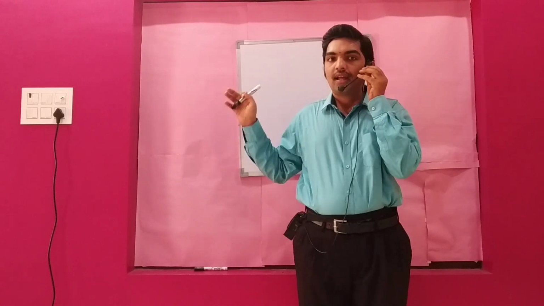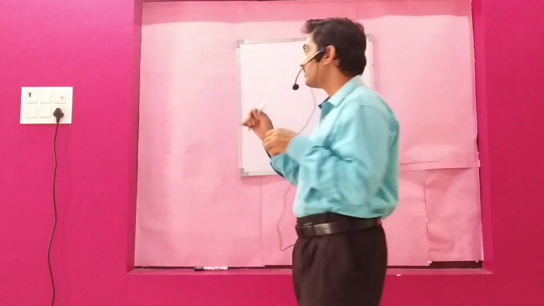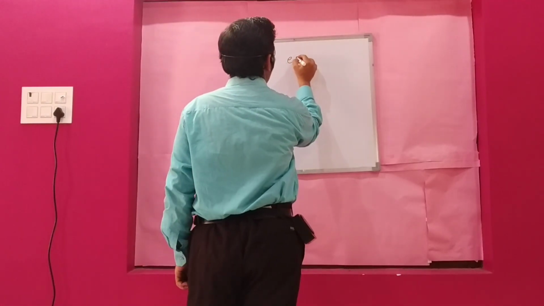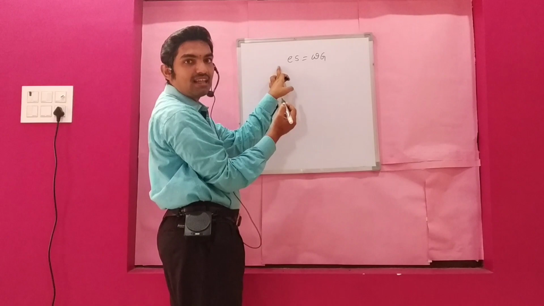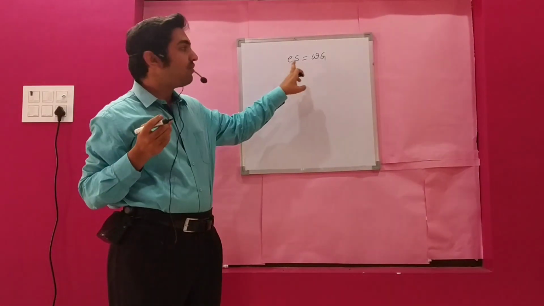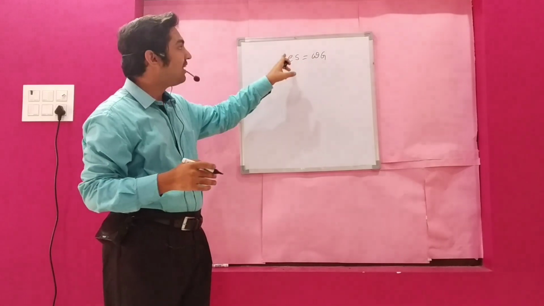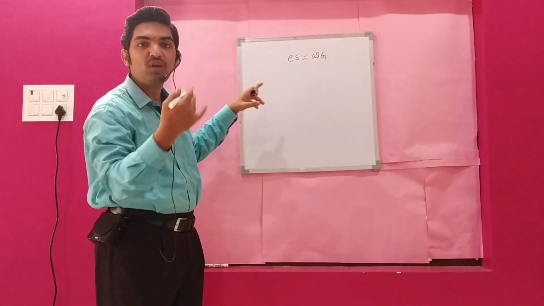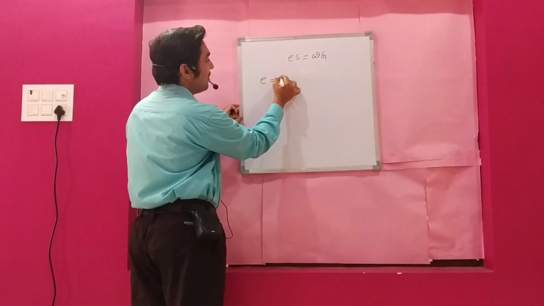In this lecture we are going to continue the derivation of the relationships of the soil. Yesterday what we have seen is the derivation of eS is equal to wG. First we started with void ratio and later we proceeded with water content because computation is easy, that's all. We can take any variable and convert it into another variable. See here, e is equal to Vv by Vs.